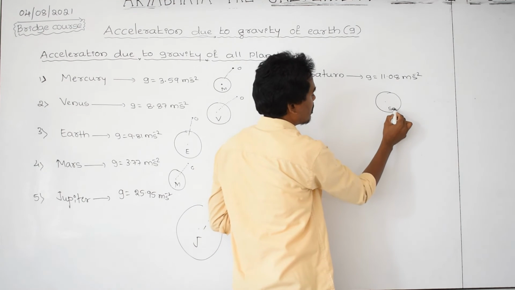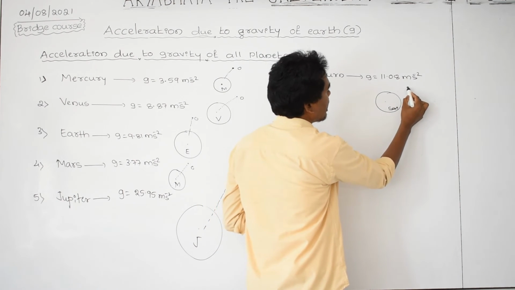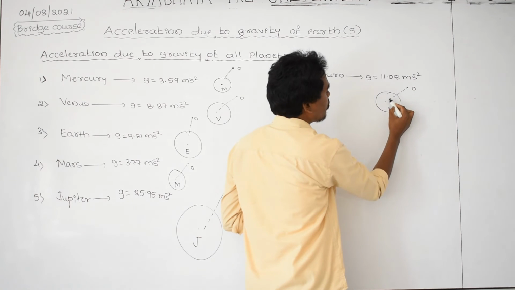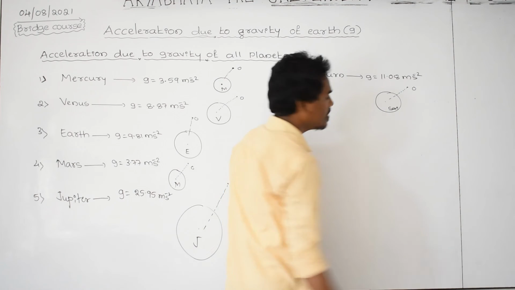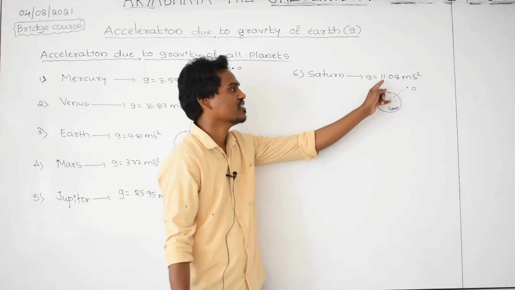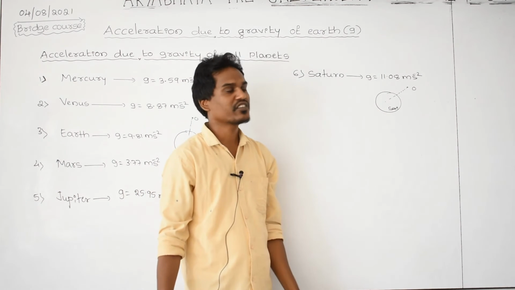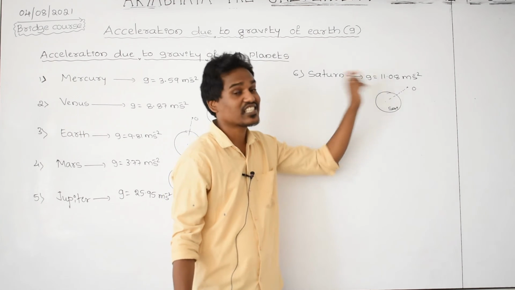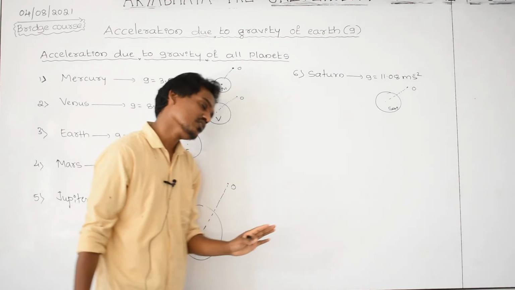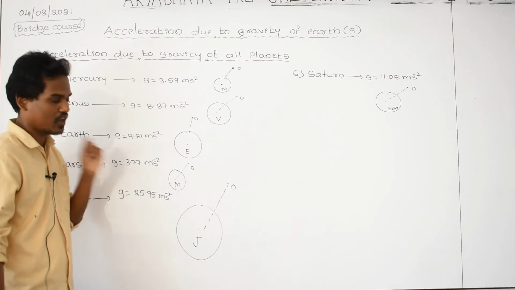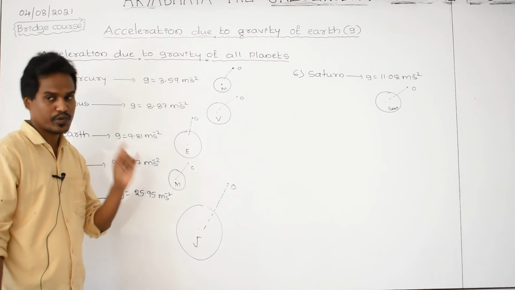This is Saturn. Take an object to a certain height and leave it. It is accelerating downward. If you check the acceleration of the body, you are exactly getting the G value for Saturn equal to 11.08 meter per second square. This is lesser than that of Jupiter, but more than all these planets, but lesser than Jupiter.